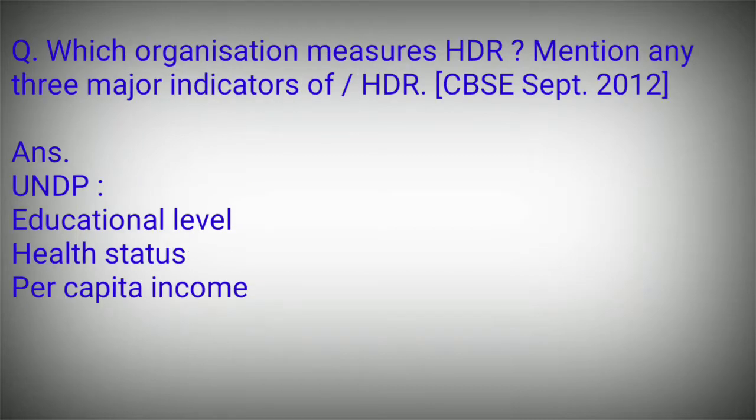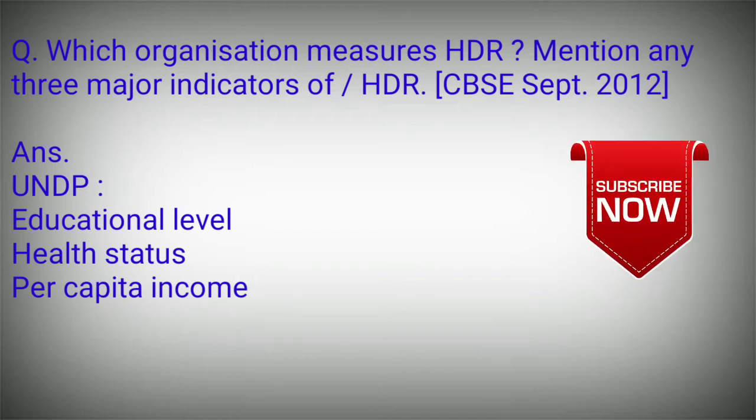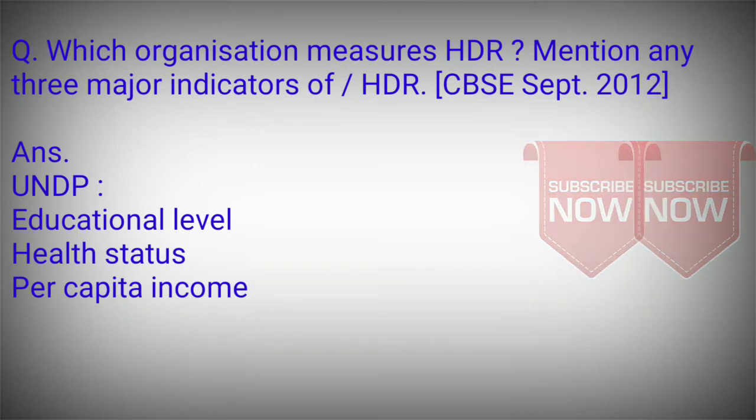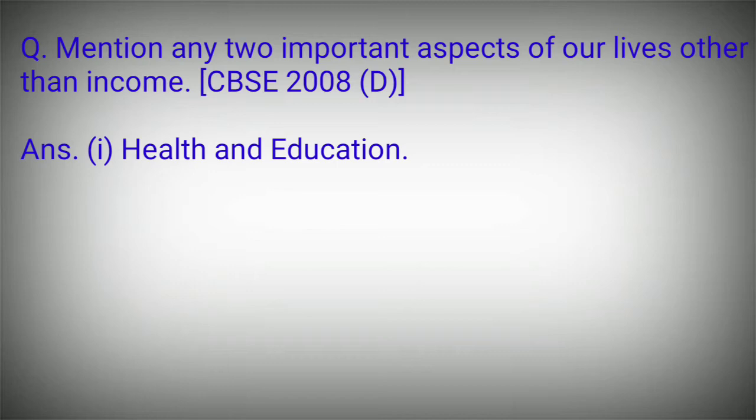Which organization measures HDR? Mention any three major indicators of HDR. Asked in CBSE 2012. The organization is UNDP, and the three major indicators of HDR are education level, health status, and per capita income. Mention any two important aspects of our lives other than income. Asked in CBSE 2008. The two important aspects of our life other than income are health and education.